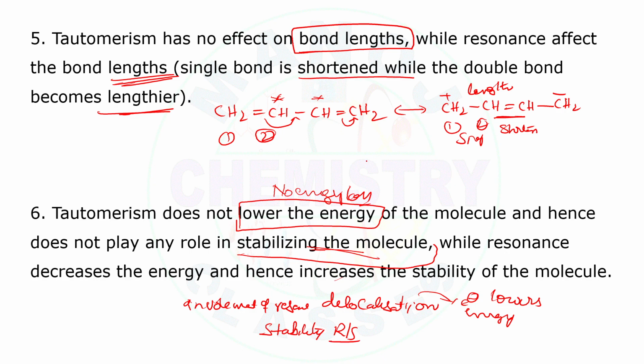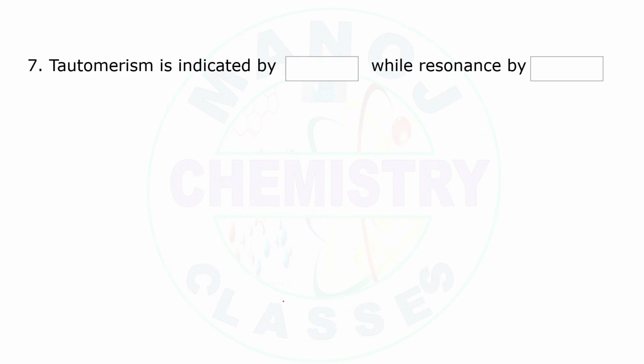Whereas in the case of tautomerism, there is no chance for the lowering of energy. Hence, we are not discussing a stabilized molecule in tautomerism. Whereas in the case of resonance, we can discuss the stabilization of a molecule or a stable resonating structure. Tautomerism is generally indicated like this, whereas resonating structures are indicated like this. So these are the differences between tautomerism and resonating structures.